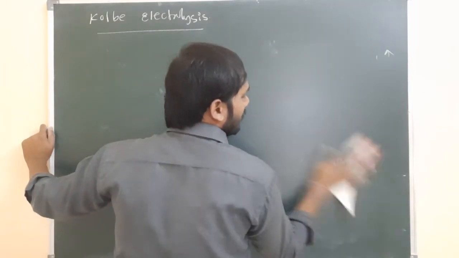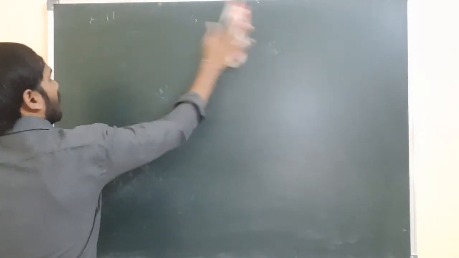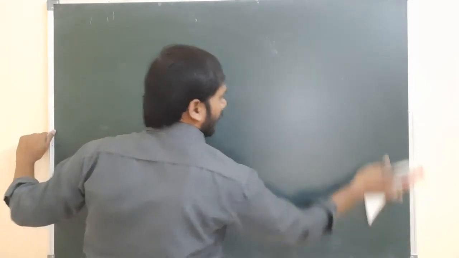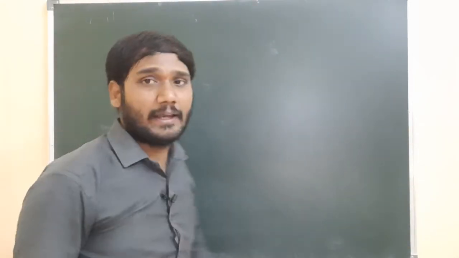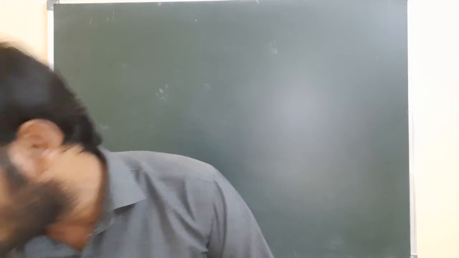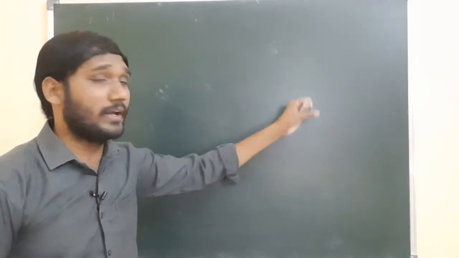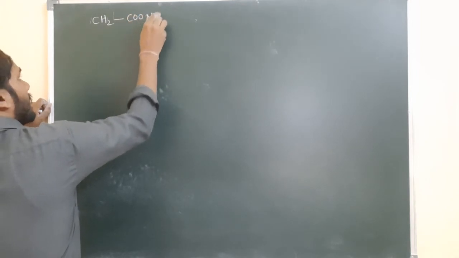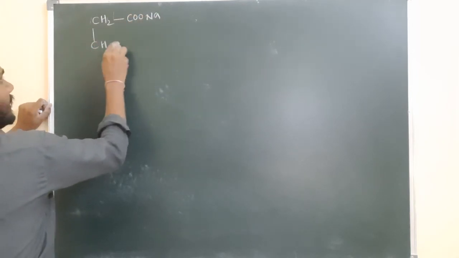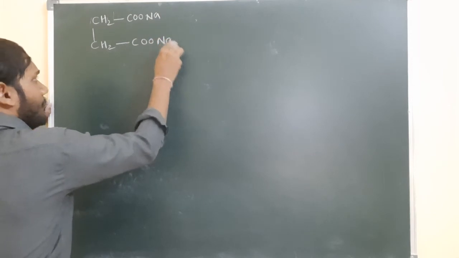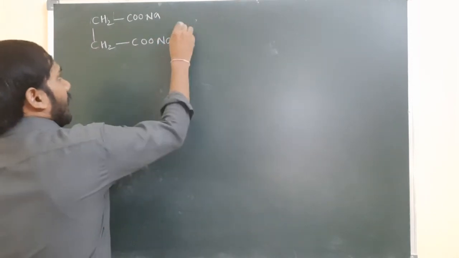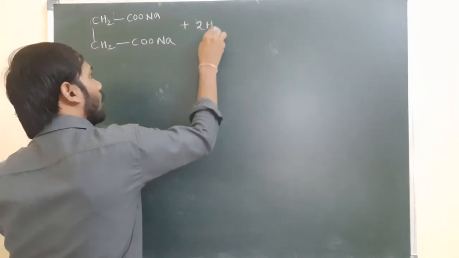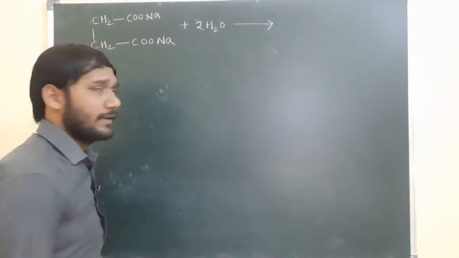Because we are doing this process by electrolysis, it means we are passing electricity. In the electrolysis process, we take 2 electrodes, 1 electrode behaving as a cathode, the other electrode behaving as an anode. So what substance goes to the cathode, what substance goes to the anode, let us discuss. First, I am taking potassium or sodium succinate, CH2COONa. At the same time, I am taking water.